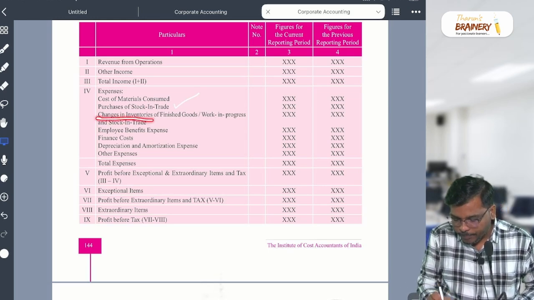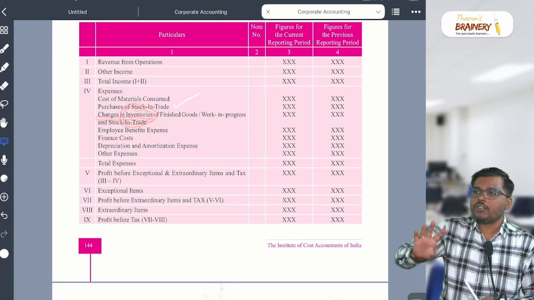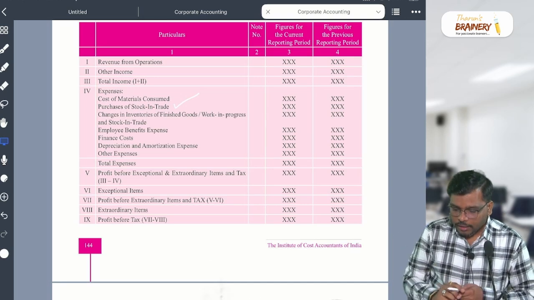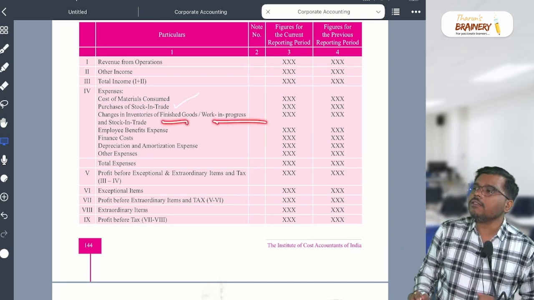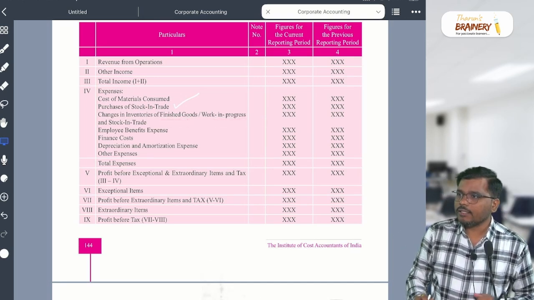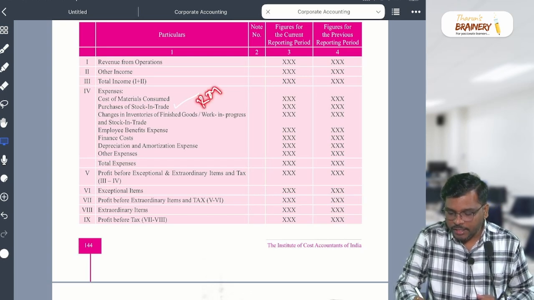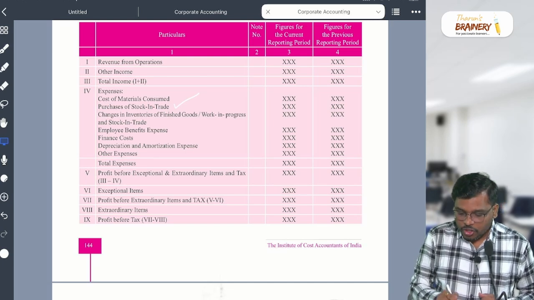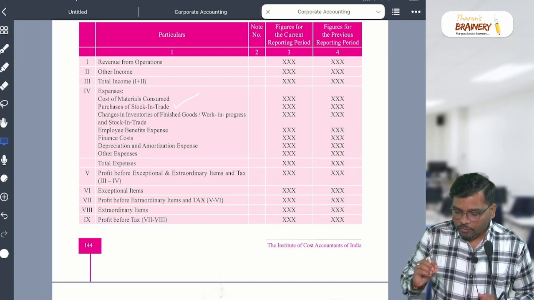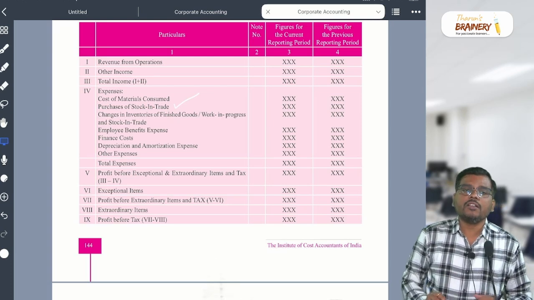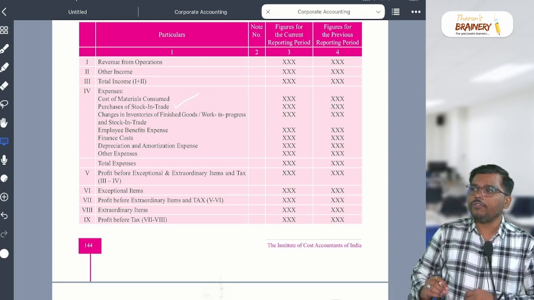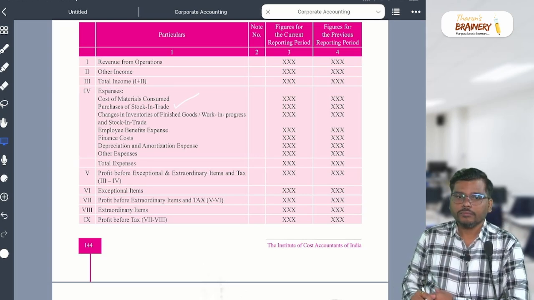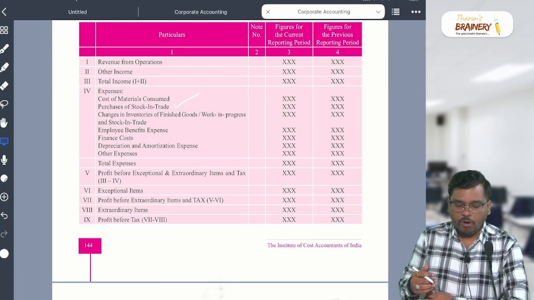Inventory includes three things I told you: raw material, WIP and finished goods. They have mentioned only finished goods and work in progress. That means raw material is not mentioned here. Shall we mention here the change in inventory of raw material, finished goods, WIP, or is this correct? Tell me fast. Correct. Okay. But raw material is missing.